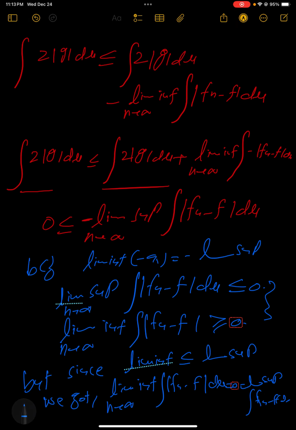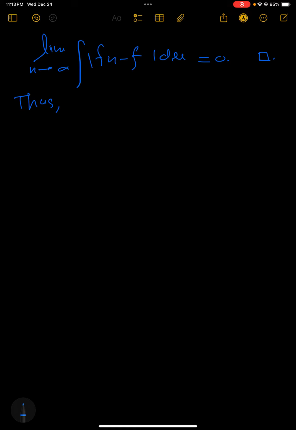Okay, and if lim sup is equal to lim inf, this means the limit exists. And what is the limit? The limit as n approaches infinity of the integral of fn minus f d mu is actually 0, and that was our goal. Thus the integral of f d mu is actually the limit as n approaches infinity of the integral of fn d mu.